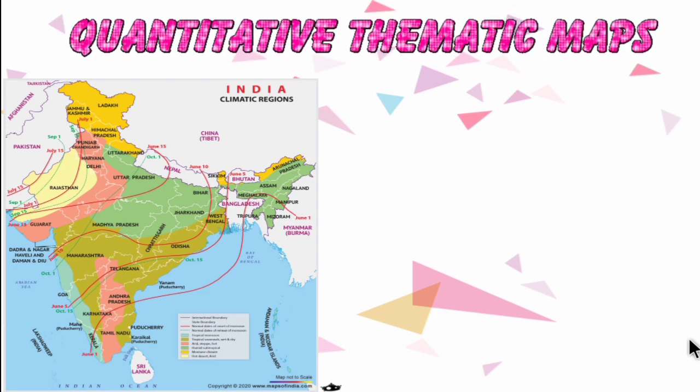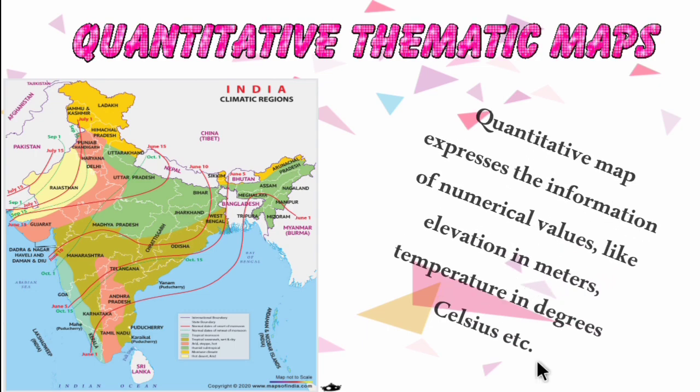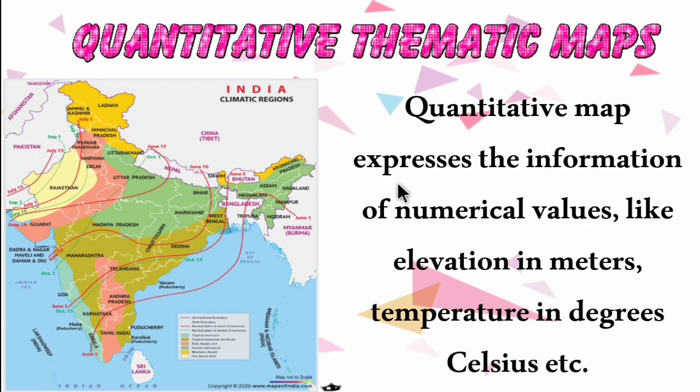The second type is the quantitative thematic map. So quantity means the amount. So let's see it. The quantitative map expresses the information in numerical values, like elevation in meters. Elevation means height. So elevation in meters, temperature in degrees Celsius, etc. So quantitative is expressed in the form of numerical values.